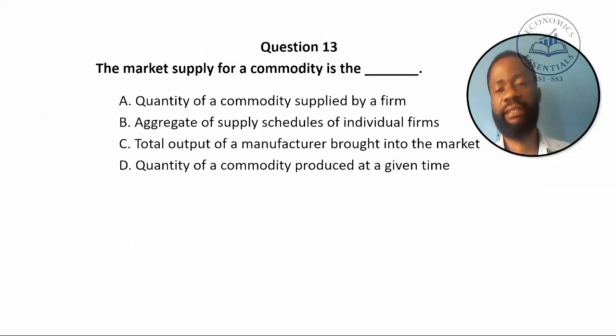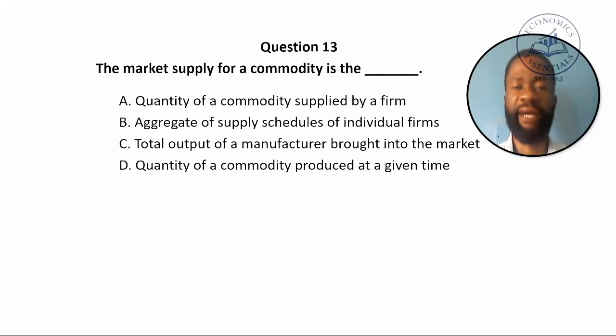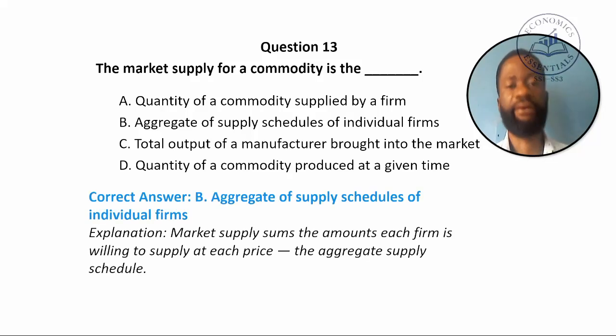Question 13. The market supply for a commodity is the dash. A. Quantity of a commodity supplied by a firm. B. Aggregate of supply schedules of individual firms. C. Total output of a manufacturer brought into this market. And D. Quantity of a commodity produced at a given time. The correct answer is B. Aggregate of supply schedules of individual firms, because market supply sums the amount each firm is willing to supply at each price. The aggregate supply schedule, that's the correct answer.